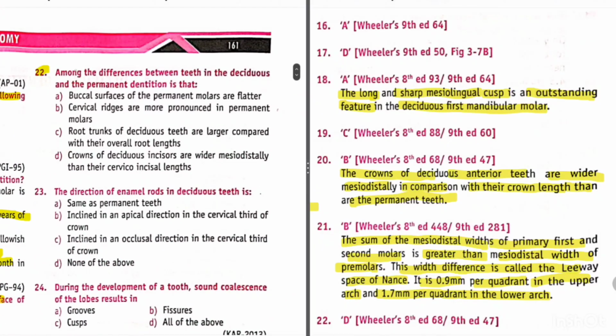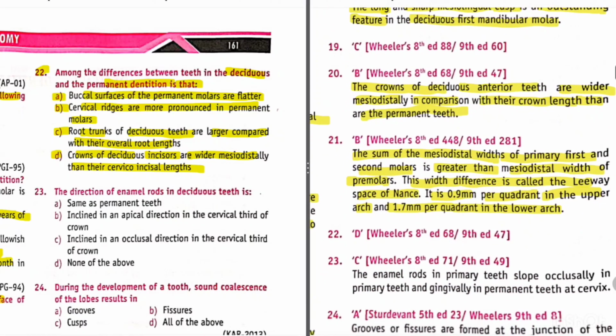Now question 22. Among the differences between teeth in the deciduous and the permanent dentition is that A. Buccal surface of the permanent molars are flatter. B. Cervical ridges are more pronounced in permanent molars. C. Root trunks of deciduous teeth are larger compared with their overall root length. D. Crowns of deciduous incisors are wider mesiodistally than their cervicoincisal length. So its answer is D. Crowns of deciduous incisors are wider mesiodistally than their cervicoincisal length.